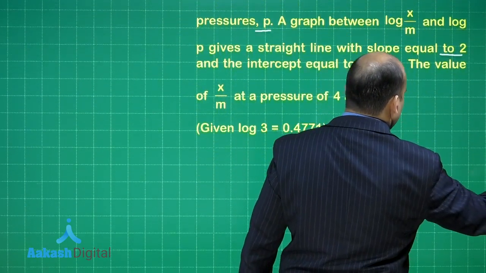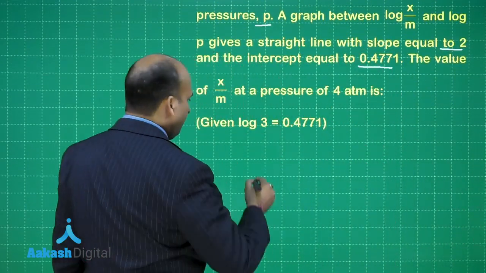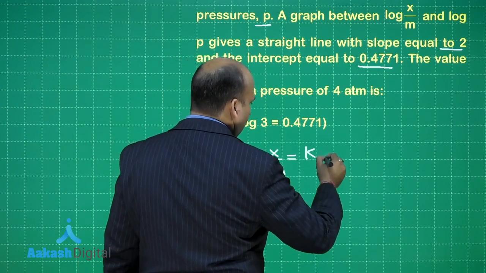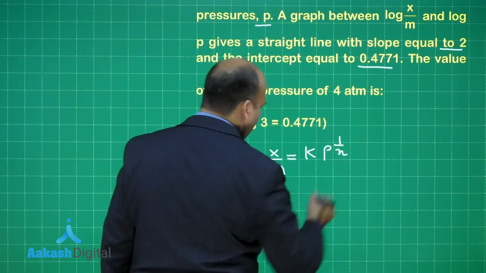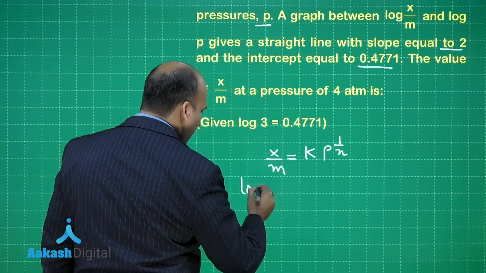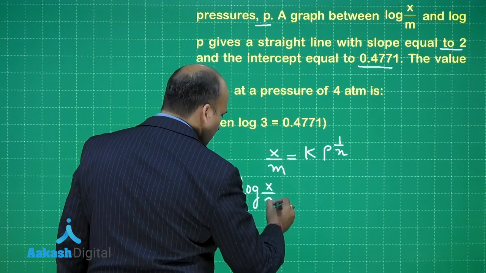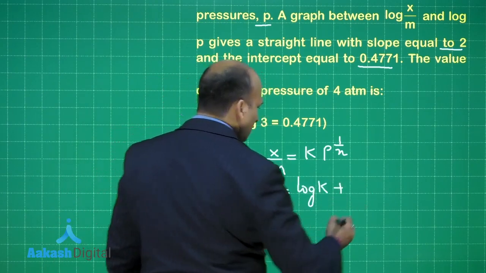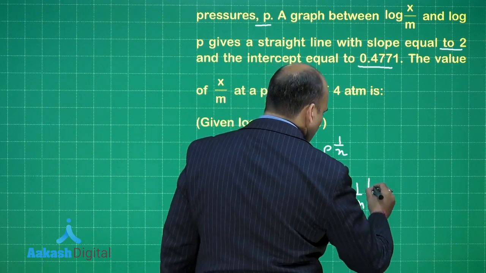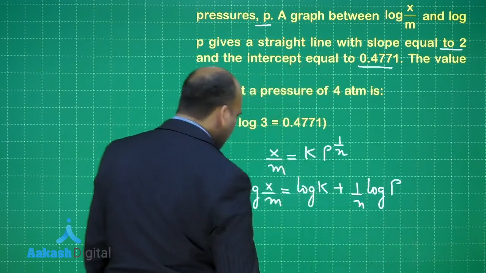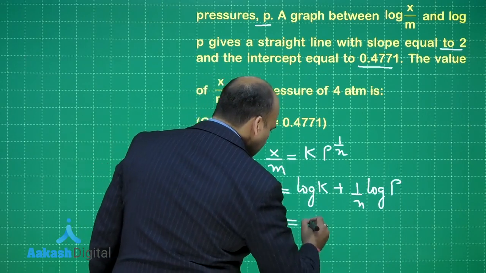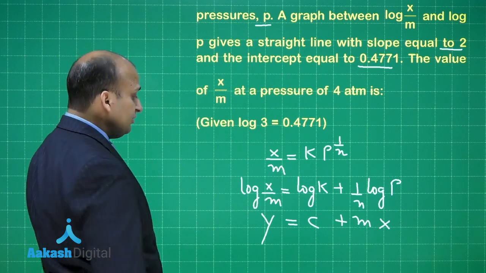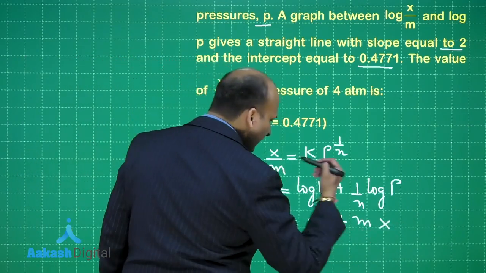So, the question is asking us to plot a graph. So, we know very well that x by m is equal to k p raised to power 1 by n, where average pressures are being taken. If I take a log, I get log x by m is equal to log of k plus 1 by n log of p. So, this is y, this is c, this is m and this is x. So, you are plotting a graph between log of x by m and log of p.